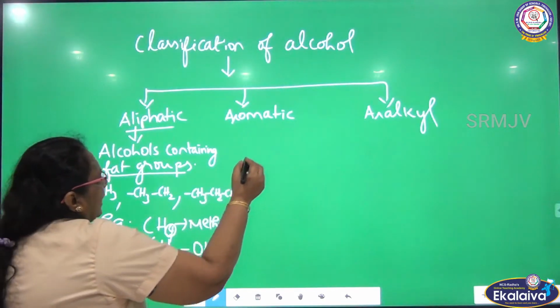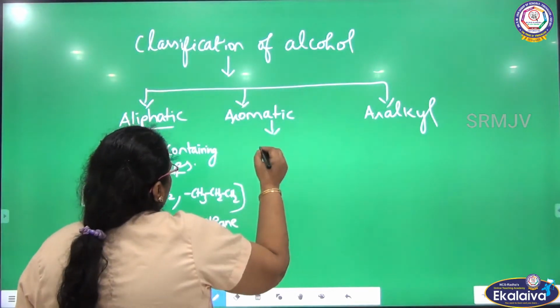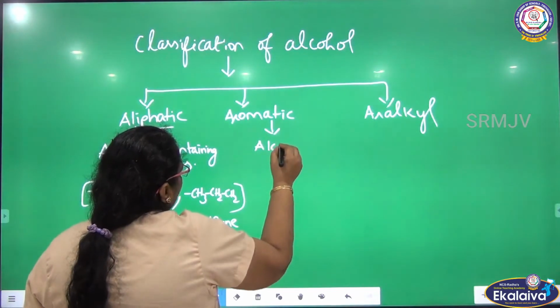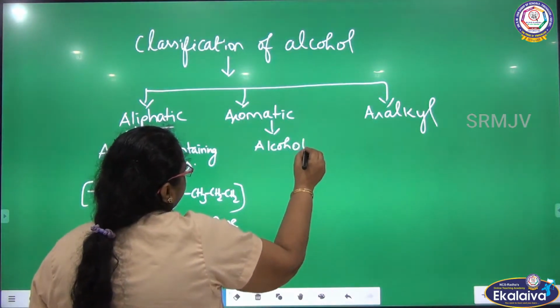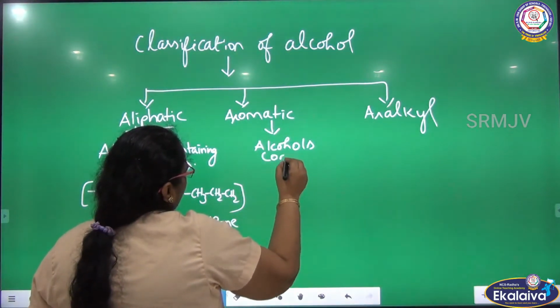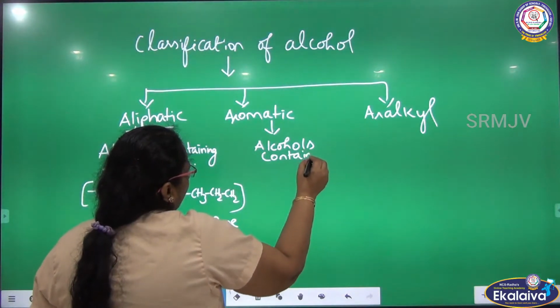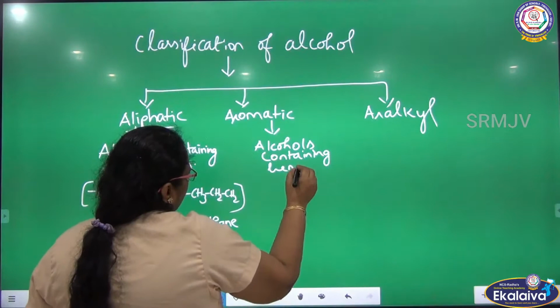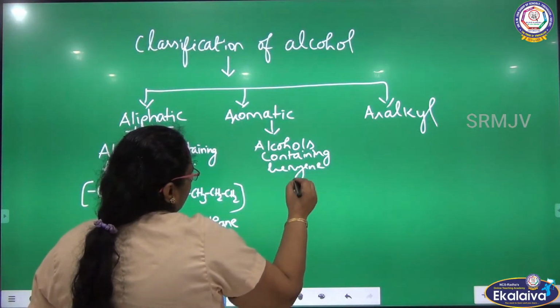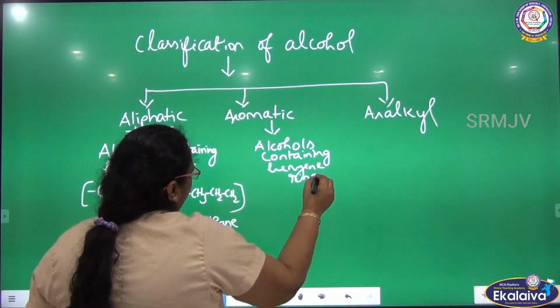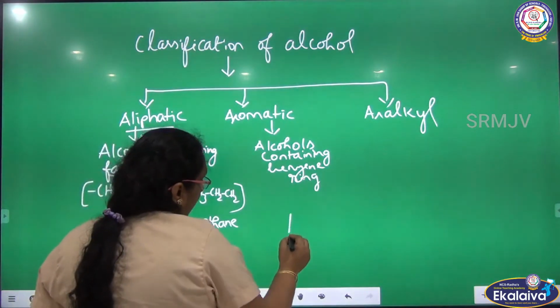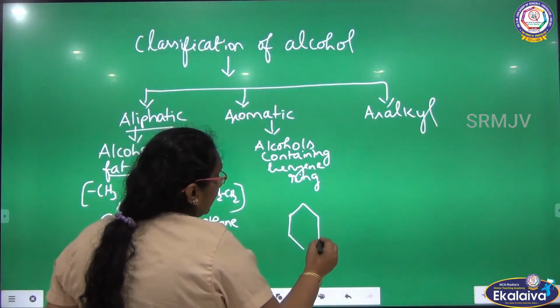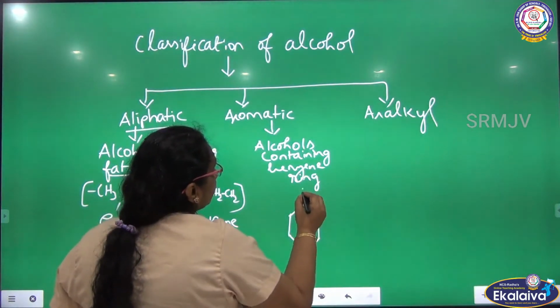What are aromatic alcohols? Alcohols containing a benzene ring in their structure. So they will have a benzene ring. A very familiar example I can give is a benzene ring where OH is attached to the benzene ring.